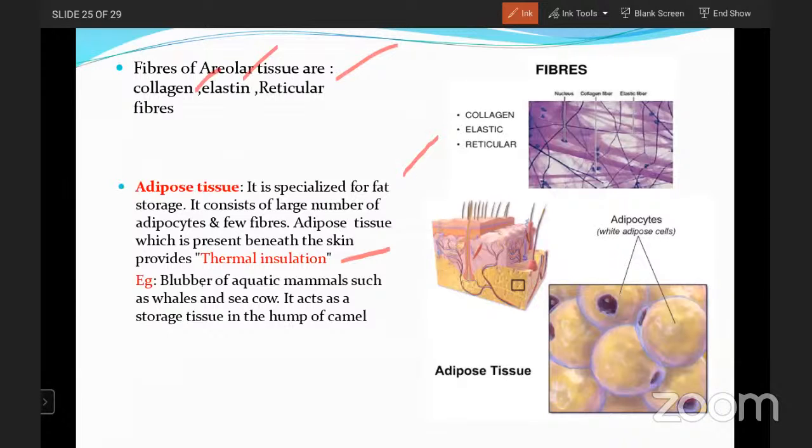The blubber of aquatic mammals such as whales and sea cows acts especially as thermal insulation. Aquatic mammals present in completely frozen areas are protected from the cold by the blubber. It also acts as a storage tissue in the hump of a camel. So this is about the adipose tissue: it has many cells and fewer fibers, and it is specialized for the storage of fat.